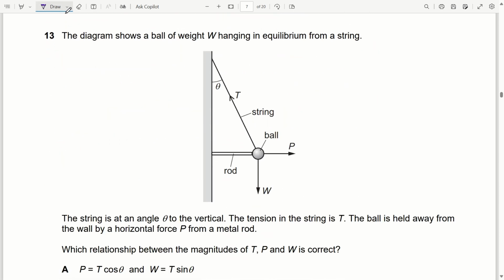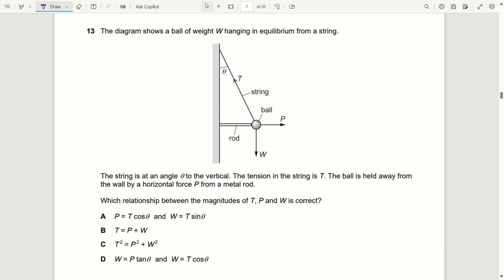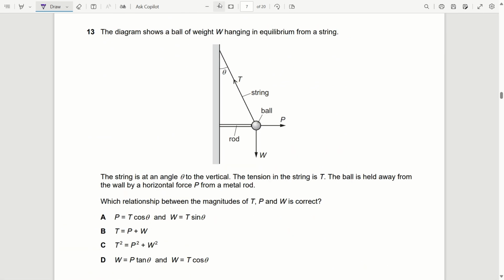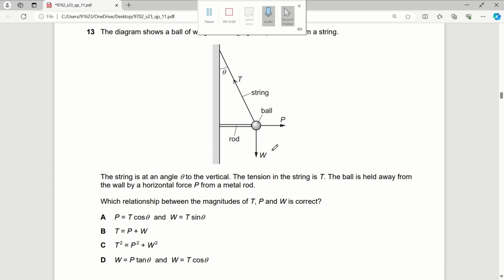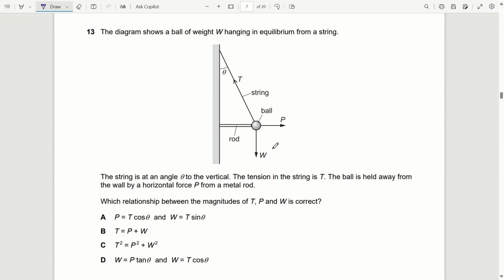Question number 13. The diagram shows a ball of weight W hanging in equilibrium from a string. Now the string is at an angle theta to the vertical. The tension in the string is T. The ball is held away from the wall by a horizontal force P. So it is in equilibrium. If this is T, we can resolve tension T into two components. This angle will be theta and this will be T cos theta and this will be T sin theta.